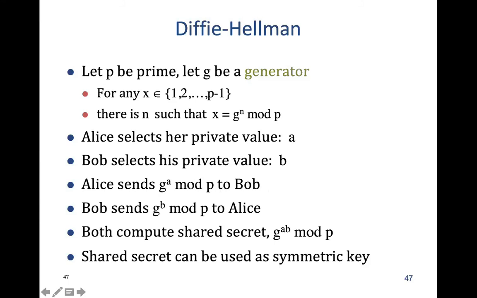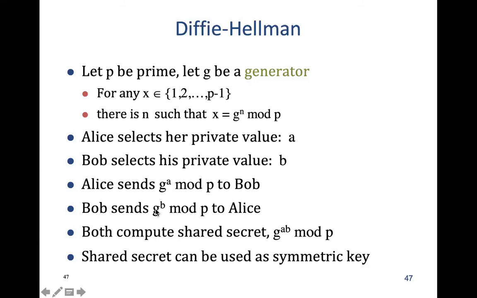Note that if there is a 2D in between, the 2D will know P, G, and this value, G raised to the power A mod P. But can 2D calculate the value of A from this? No.